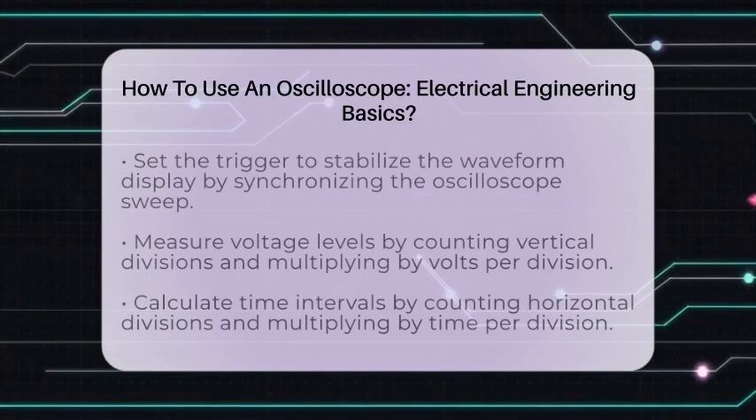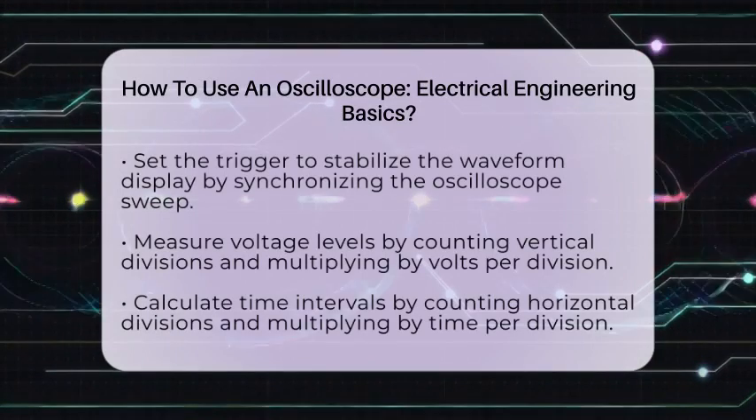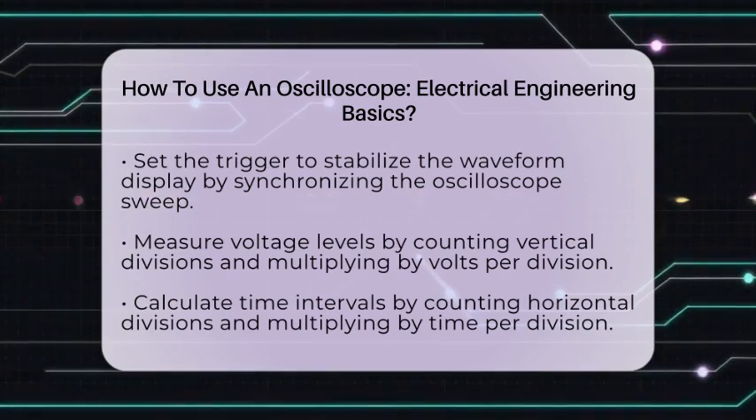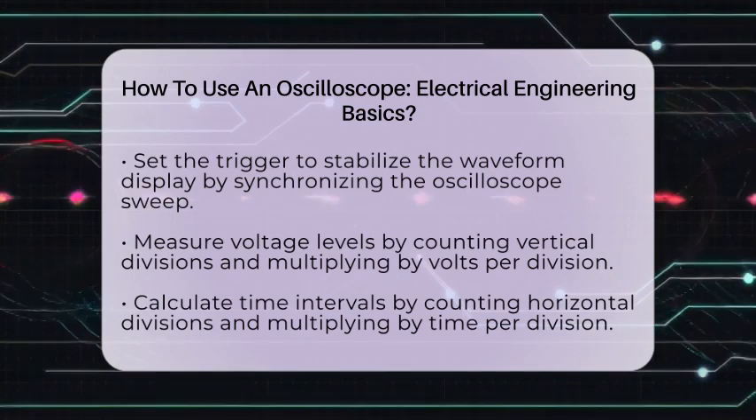The trigger stabilizes the waveform display by synchronizing the oscilloscope sweep to a specific voltage level or event in the signal. Proper triggering prevents the waveform from drifting and gives you a steady display.